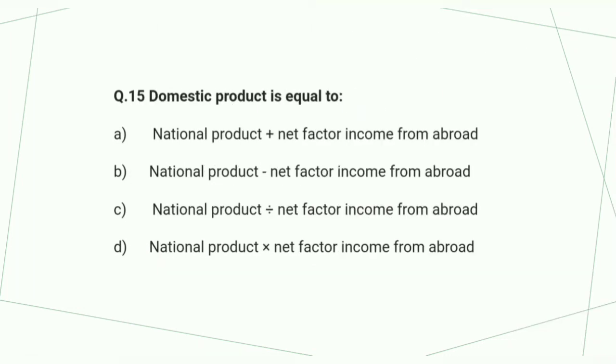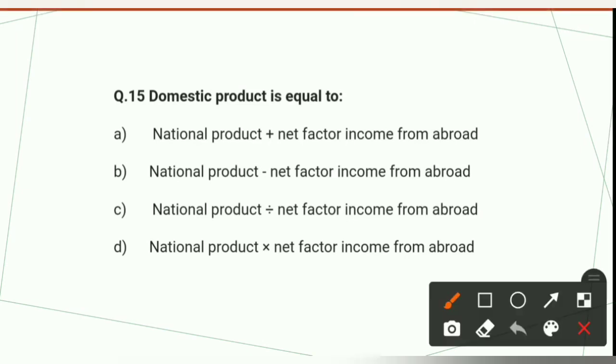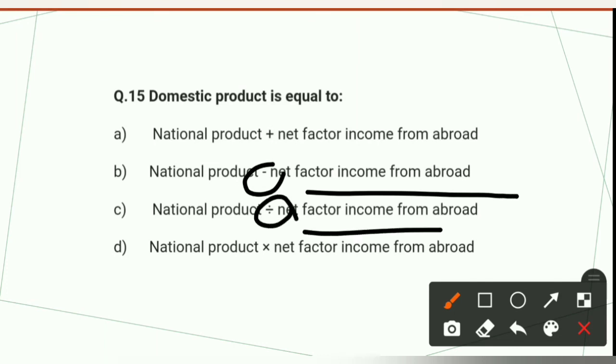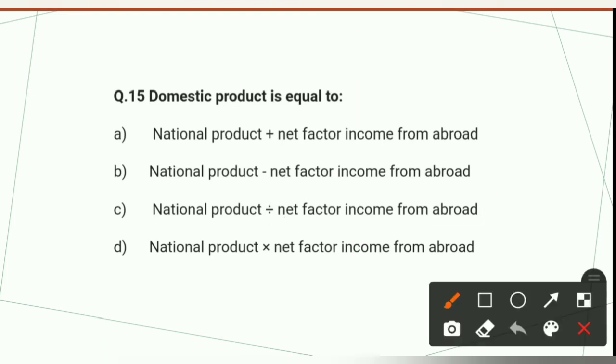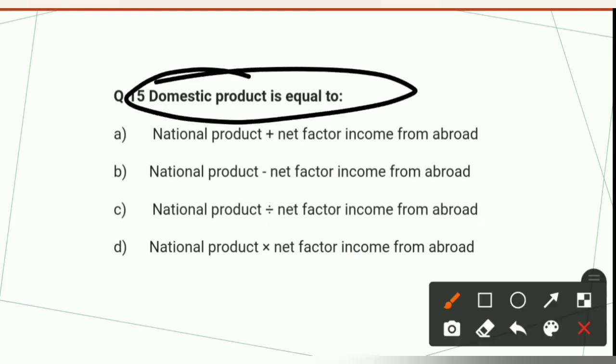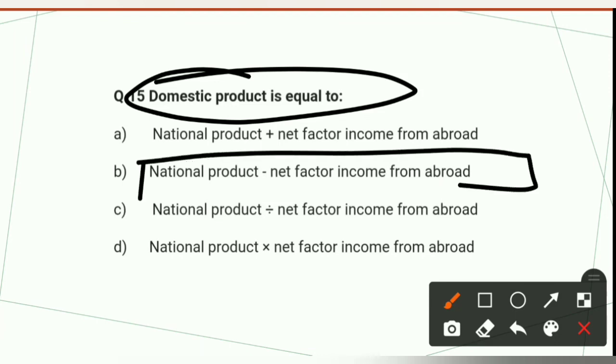Now see 15th question here. Domestic product is equal to national product plus net factor income from abroad, minus net factor income from abroad, divide net factor income from abroad, and multiple net factor income from abroad. Domestic product is equal to, the right option to this question is option number 2, national product minus net factor income from abroad.